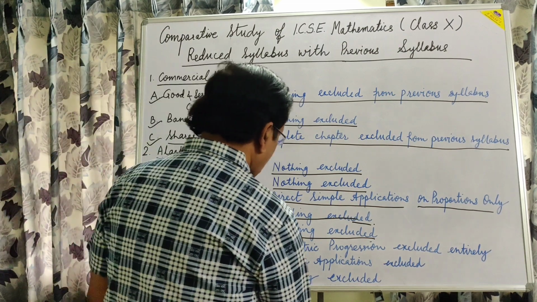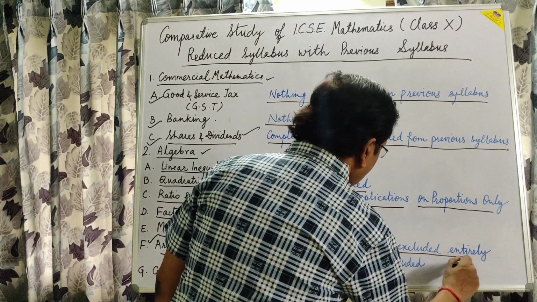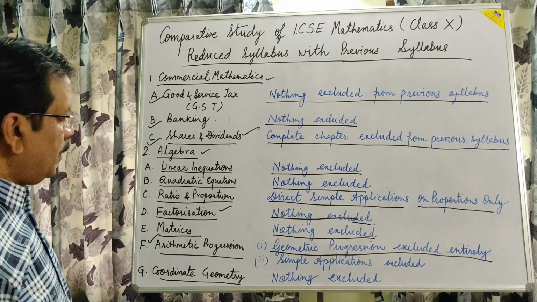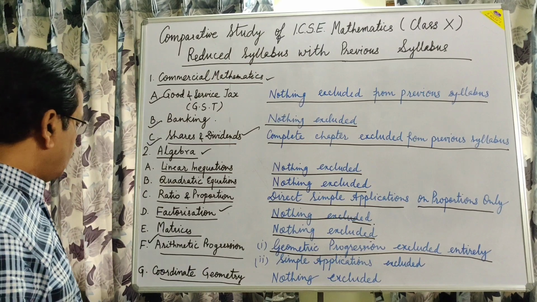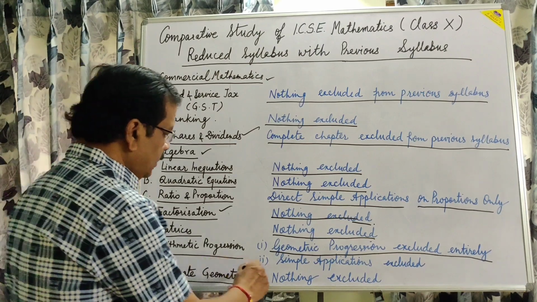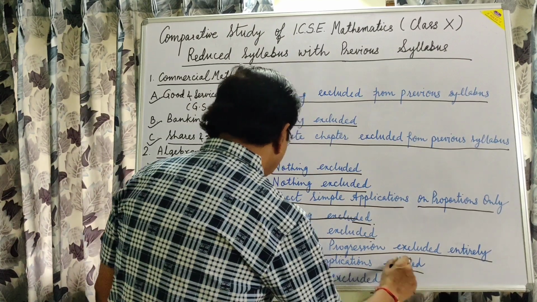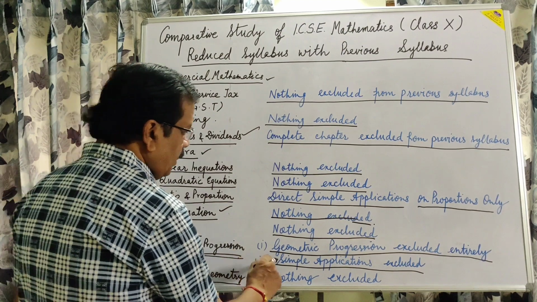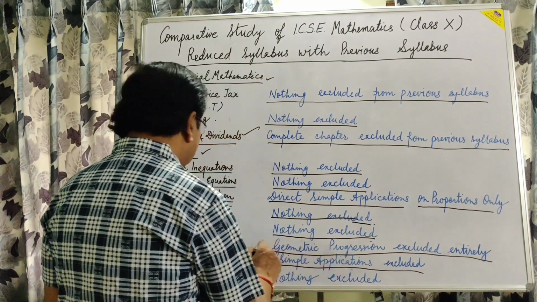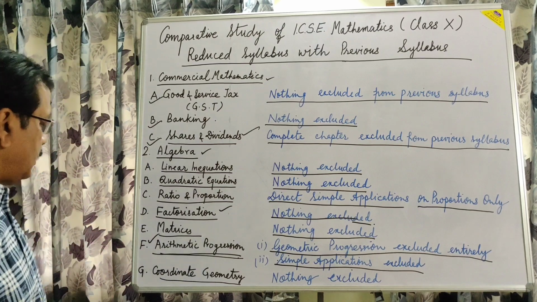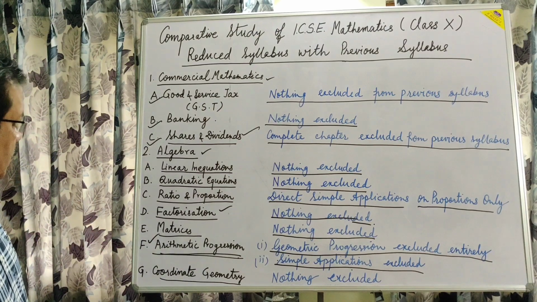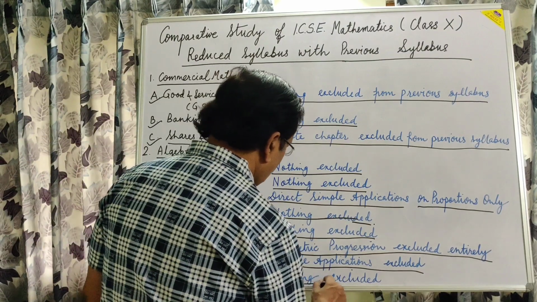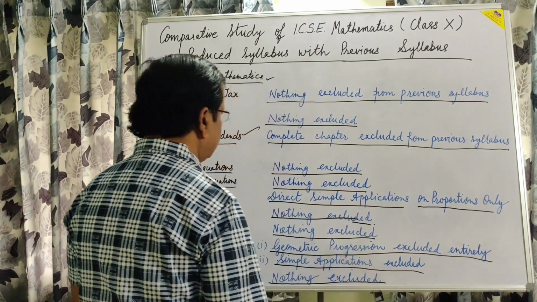Geometric progression is excluded entirely from the previous syllabus, and simple applications are also excluded from arithmetic progression. It means only arithmetic progression will be there, and simple applications regarding arithmetic progression will not be there. As for the 7th chapter of algebra, coordinate geometry, nothing is excluded.